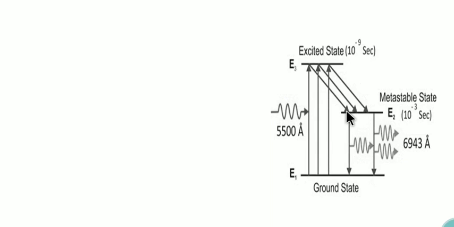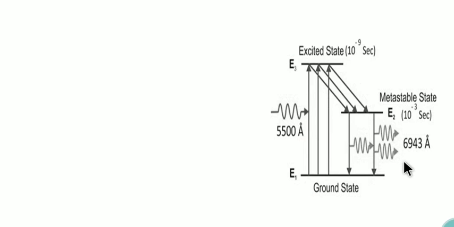After achieving population inversion, only then does the laser light output come out. That means the number of atoms in the excited state is more than in the ground state. When radiation interacts with the ground state, the number of chromium atoms decreases. In the metastable state, the atoms stay excited for more time, so the number of atoms in E2, the metastable state, is more than in the ground state. That is population inversion.